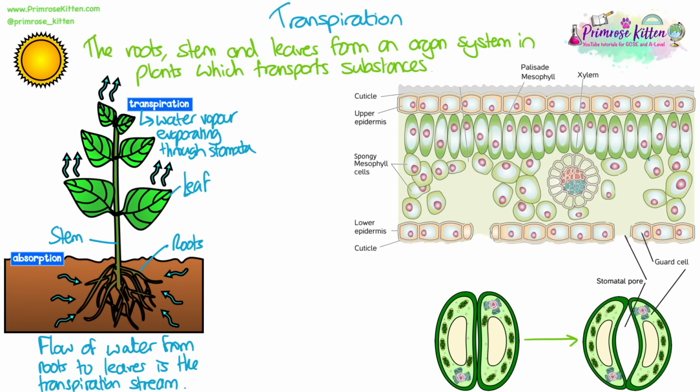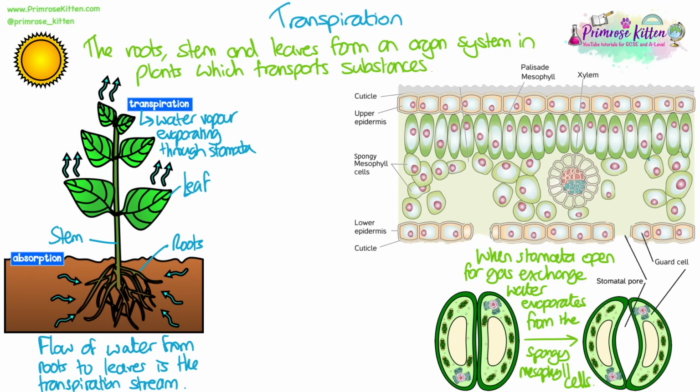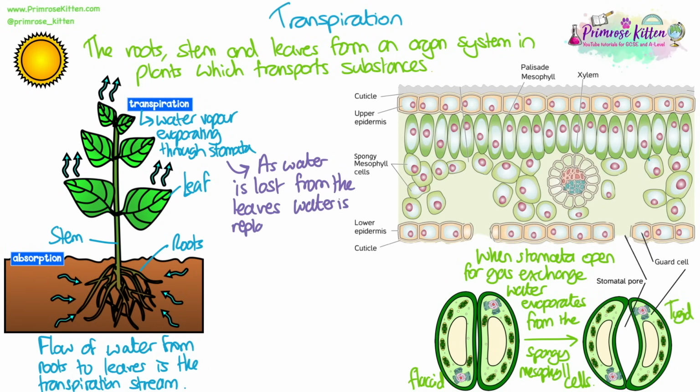The process of transpiration is where water vapour evaporates through the stomata. When stomata open so the plant can carry out gas exchange, water evaporates from the spongy mesophyll cells through the stomatal pores. So to open, the guard cells must become turgid, so they swell up and push apart from each other, opening the gap between them, which is the stoma. When they are flaccid, when they don't have much water in them, then they come close together and that closes the pore.